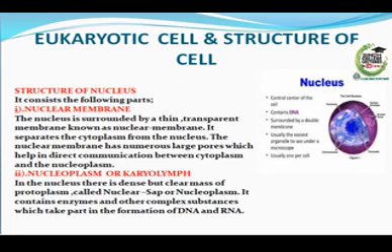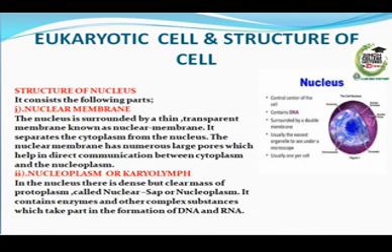Nuclear membrane. The nucleus is surrounded by a thin transparent membrane known as the nuclear membrane. It separates the cytoplasm from the nucleus. The nuclear membrane has numerous large pores which help in direct communication between the cytoplasm and the nucleoplasm.